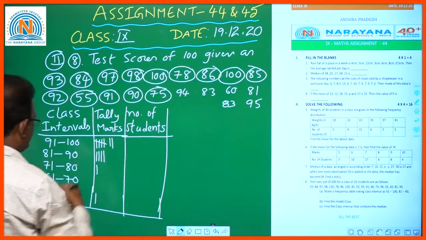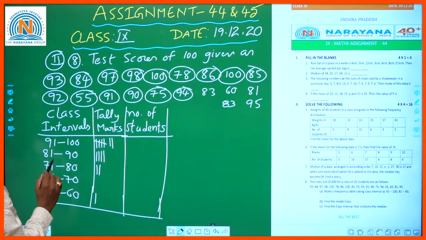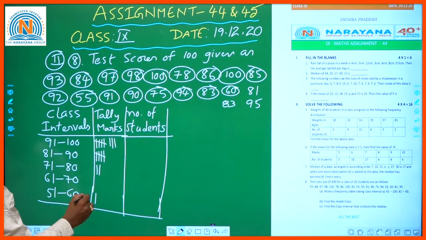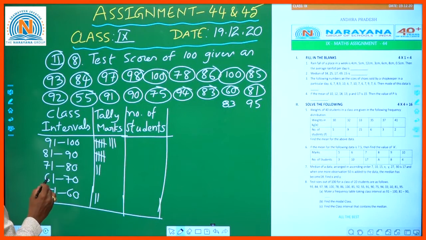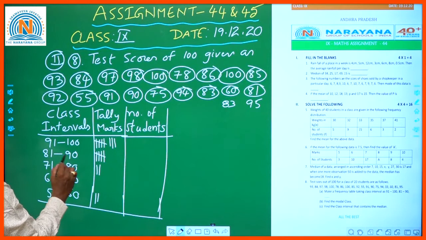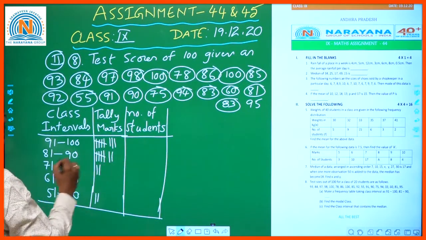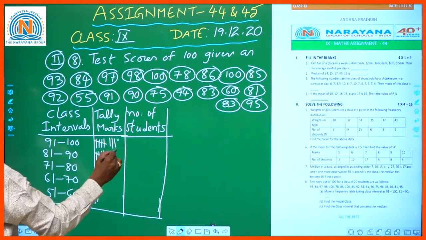And 75 between 71 to 80. 94 is the first class interval. 83 is the second one. 60 is the last one. 81 is the second class interval. 83 is again the second class interval. 95 is the first class interval.